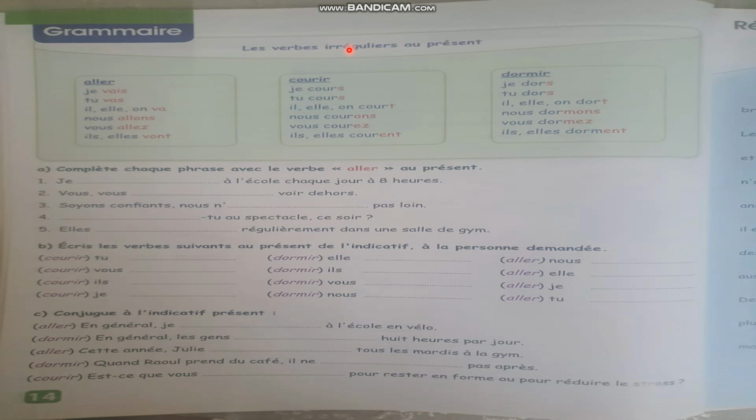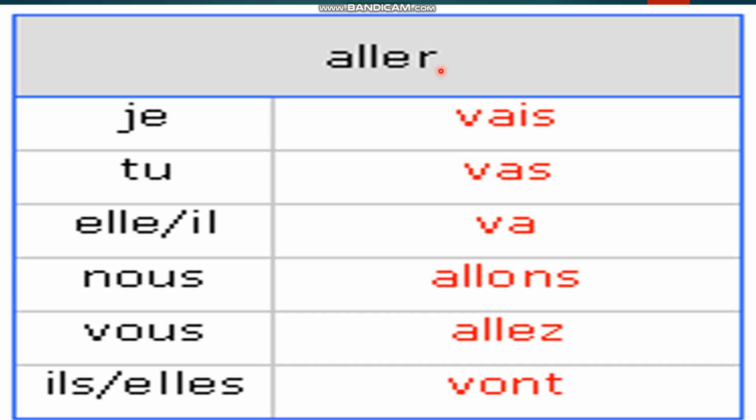You have this in English, but in the past, okay? For example, when I say to go, it will be went in the past, not goed, because the rule of the past simple is to add ed to the verb, right? To speak, it will be spoke; to make, made, etc. These are the irregular verbs in English. En français, voilà, on a les verbes du troisième groupe. Allez, on commence avec le verbe aller.